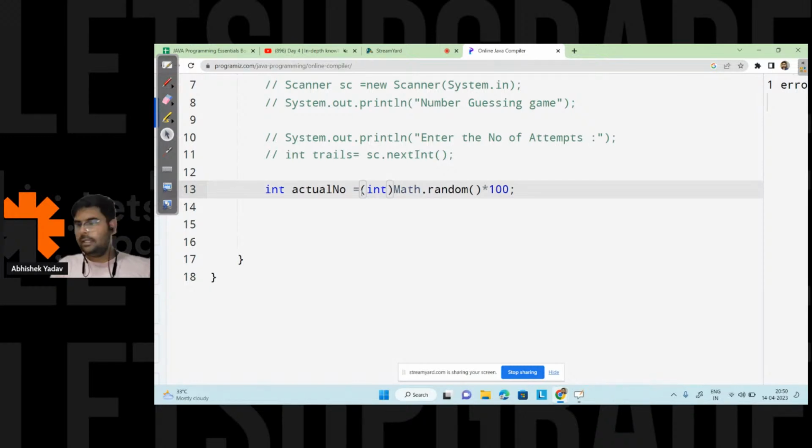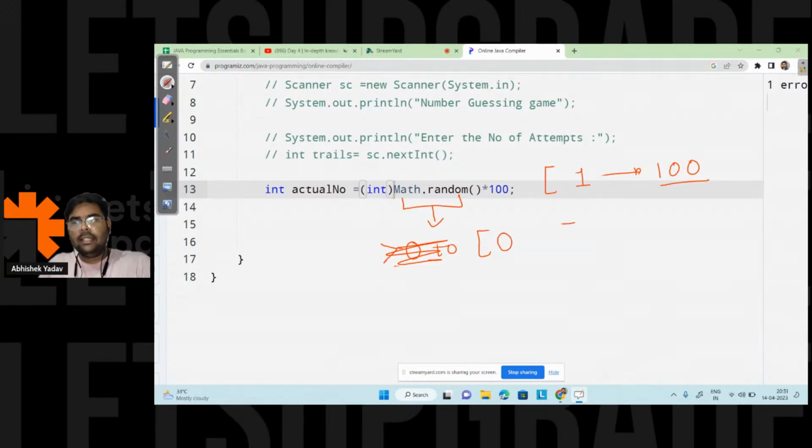Clear? One more thing, guys, about this Math.random function. The end result we want should be a number between 1 to 100. Math.random will generate a number starting from 0 and it will be less than 1. It starts from 0 and should be less than 1, right? Here I want a number between 1 to 100.